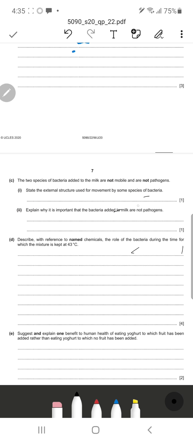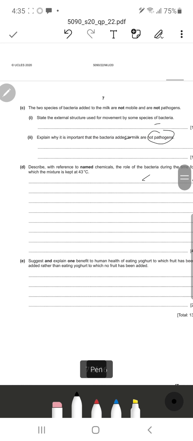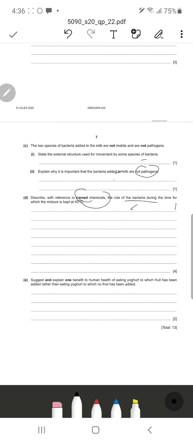Explain why it is important that the bacteria added to the milk are not pathogens. Of course, because they do not cause diseases. We know pathogens can cause diseases, and we are going to eat the final product. So of course we don't want diseases to happen. Then it says describe, with reference to named chemicals, the role of the bacteria during the time for which it was kept in the mixture at 43 degrees Celsius.